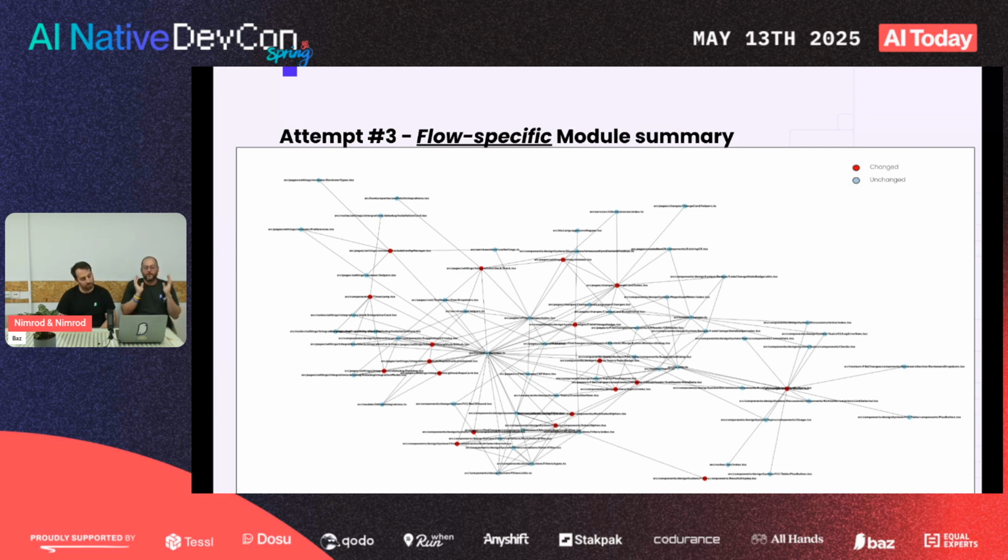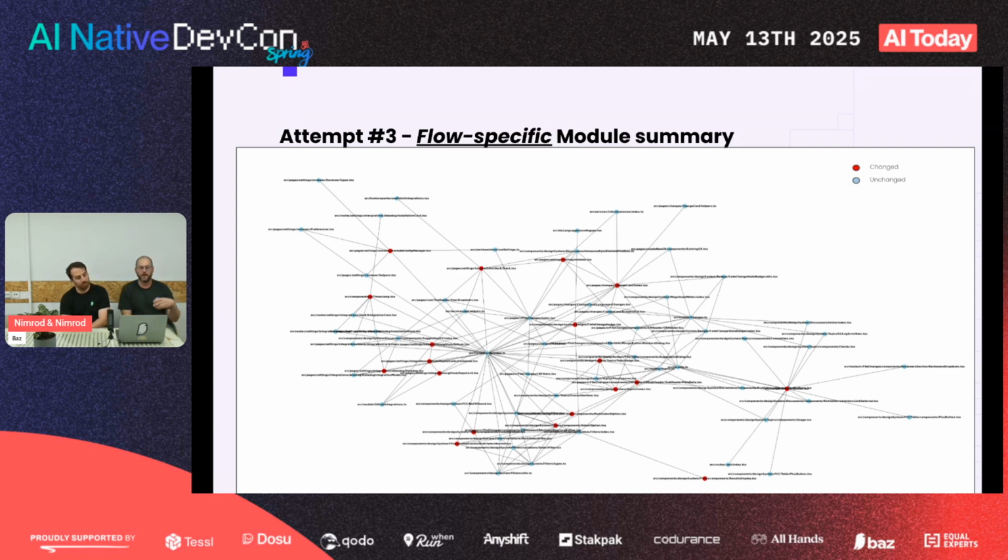We understood that we have to be laser focused. At the end of the day, we need to ask ourselves again, what is our goal? We want to create a summary, not for the sake of creating a module summary, but to give context to a specific PR that we're going to analyze. So we decided that we're going to ask the LLM to summarize the module as if the only thing that the module is doing is what the PR is concerned with.